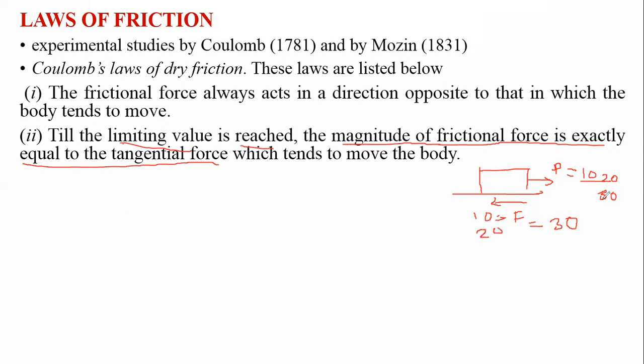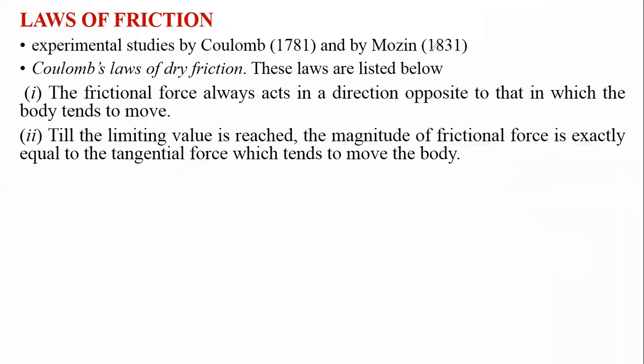When the applied force is 30, the friction force is 30, and 30 is the limit, and beyond that it will not increase. So according to the second law, till the limiting value is reached, the magnitude of the friction force is exactly equal to the tangential force which tends to move the body. Now let us see the third law.